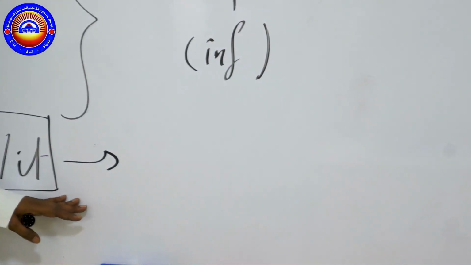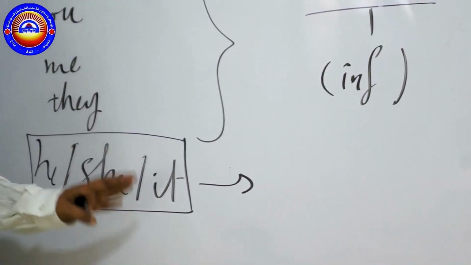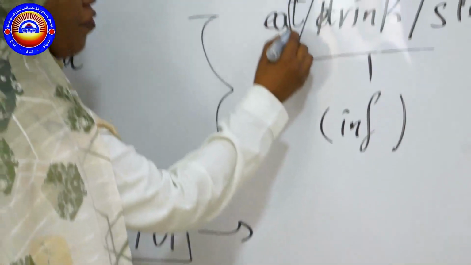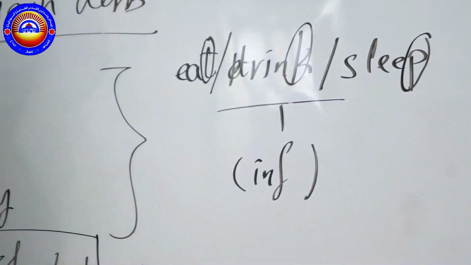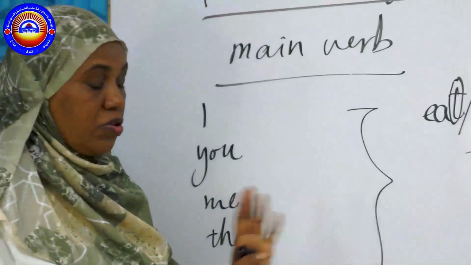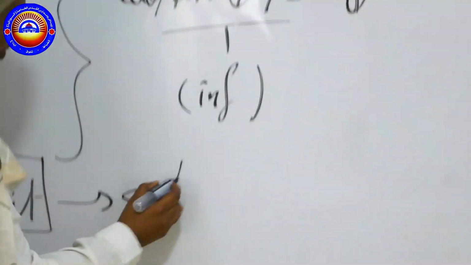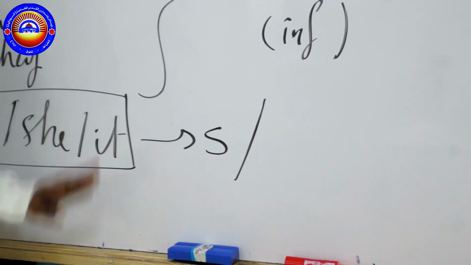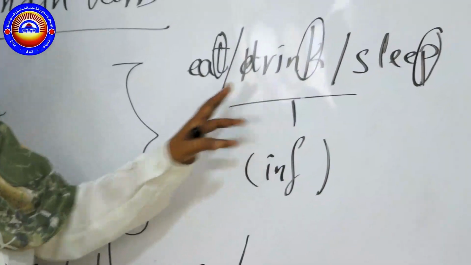First, when you have any one of these, he, she, it, that means you are going to look at the end of the verb. If it is a regular consonant letter, you are going just to put the S. So eat will be eats, drink is going to be drinks, and sleep is going to be sleeps.